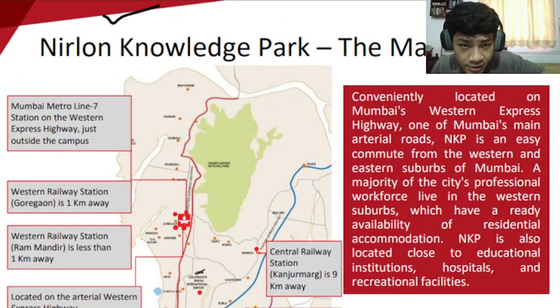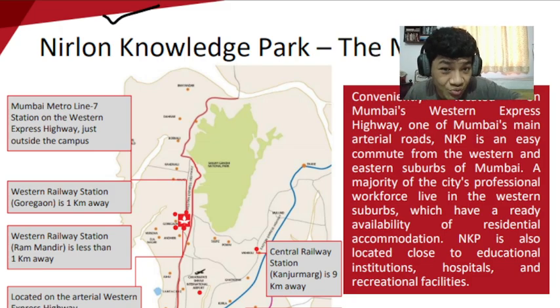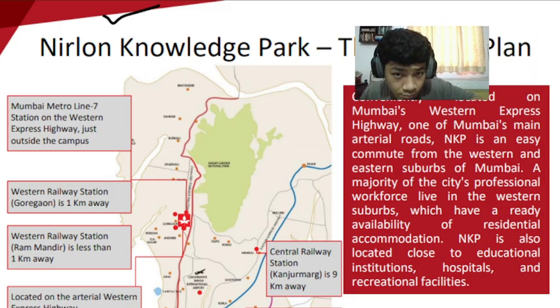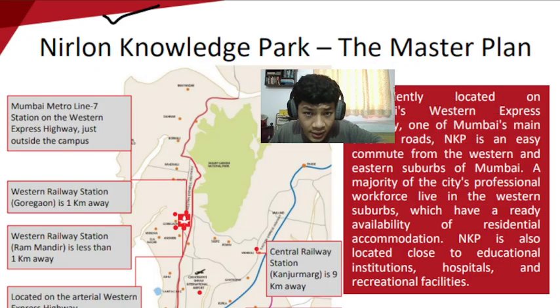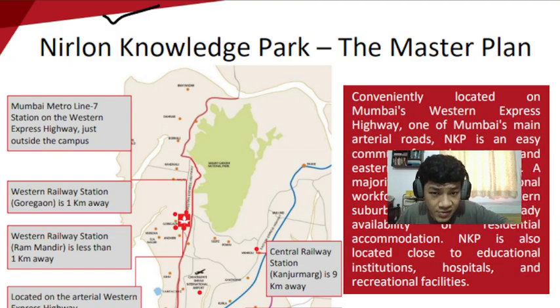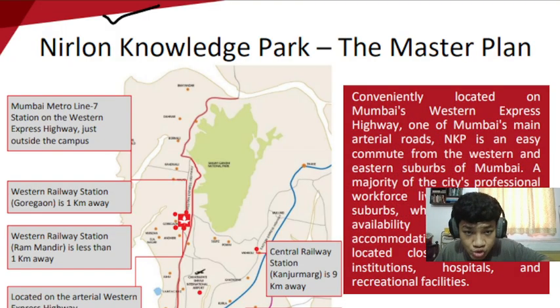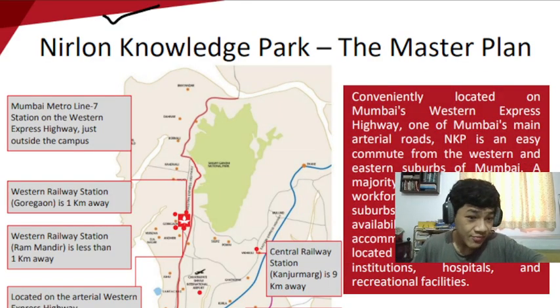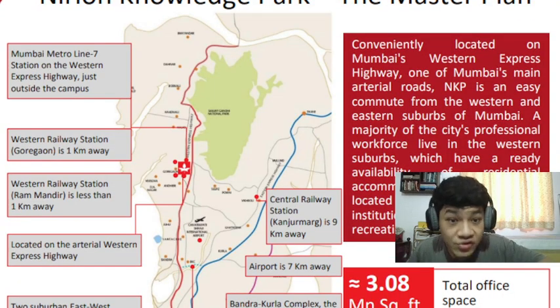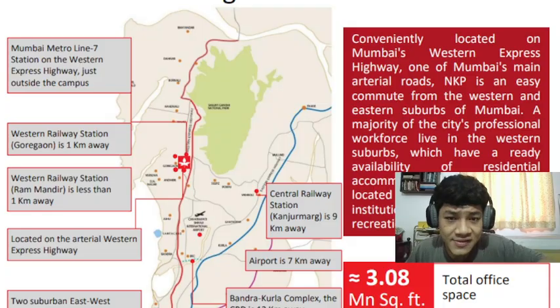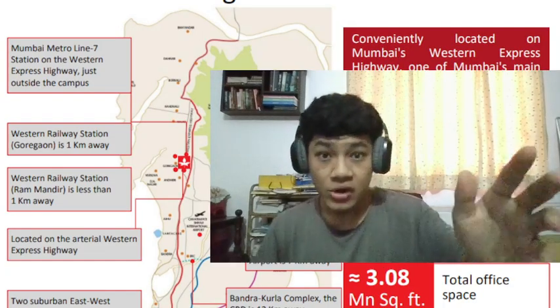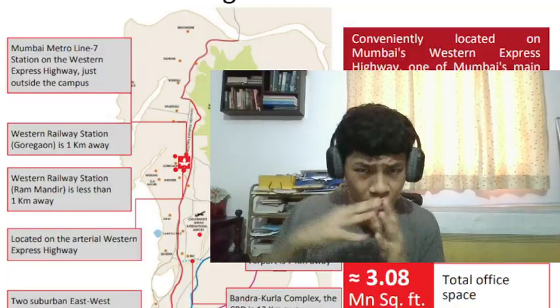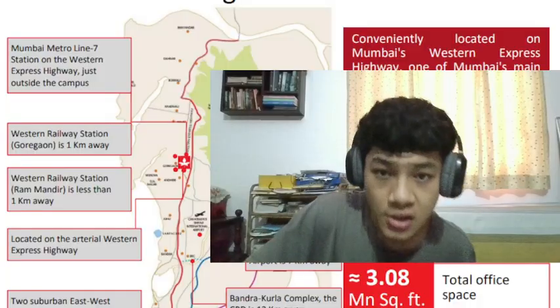So let's read. It's located on Mumbai's Western Express Highway, one of Mumbai's main arterial roads. Nirlon Knowledge Park or NKP is located very close to educational institutions, hospitals, and recreational activities. So this park that they have made, this industrial park or office complex, has a lot of facilities like net, Wi-Fi, security, CCTVs, and all that, in addition to just being buildings.